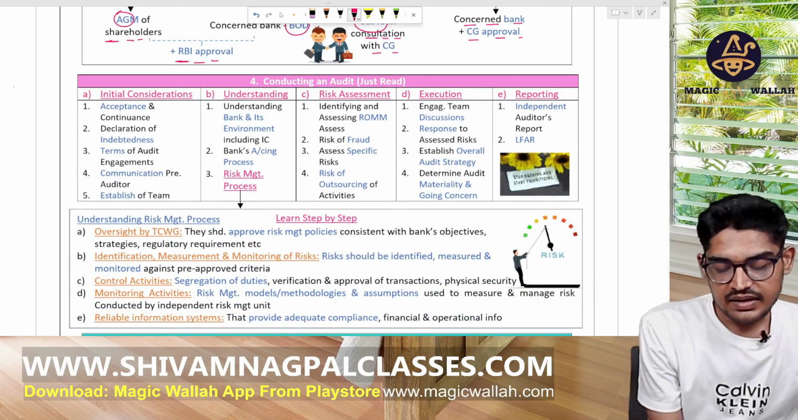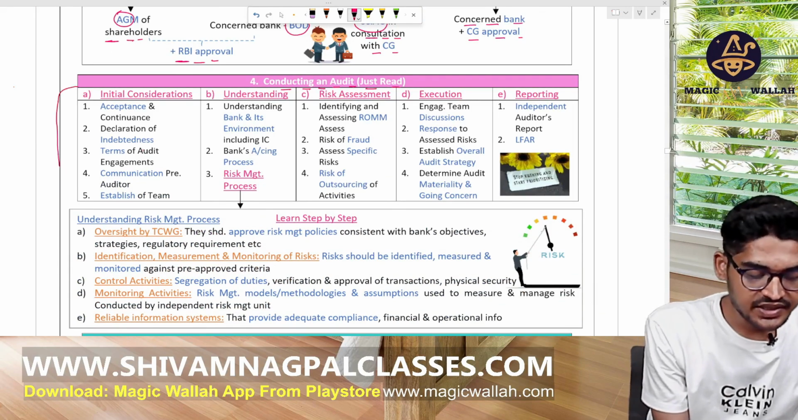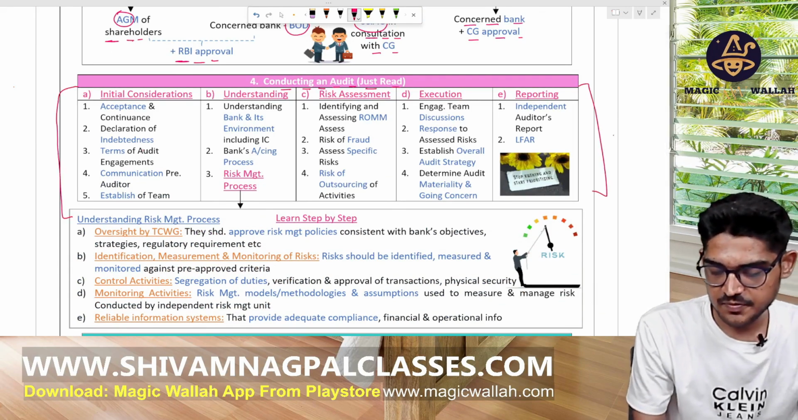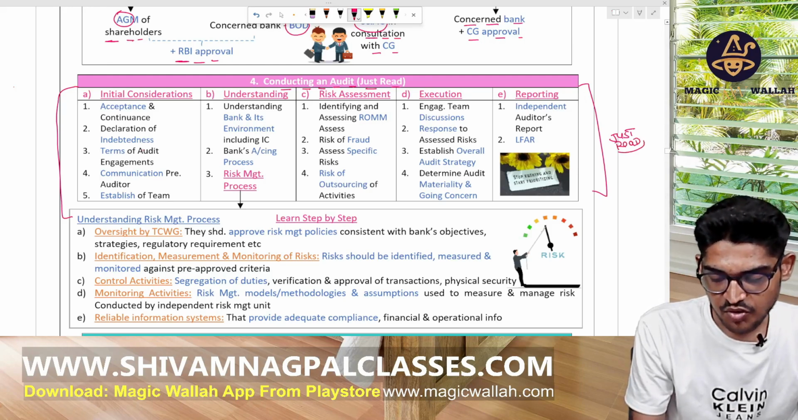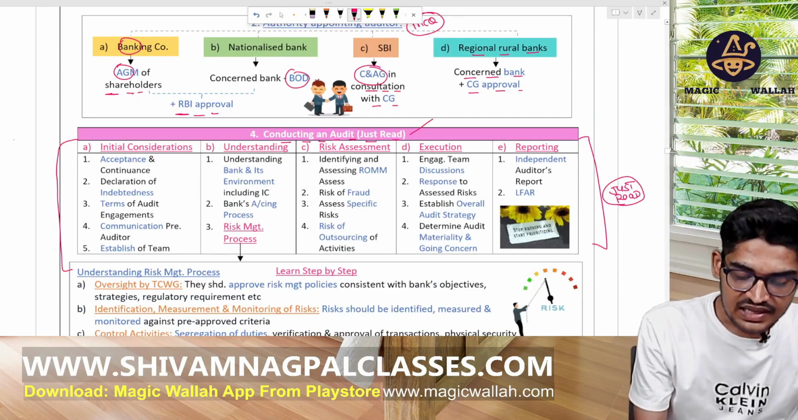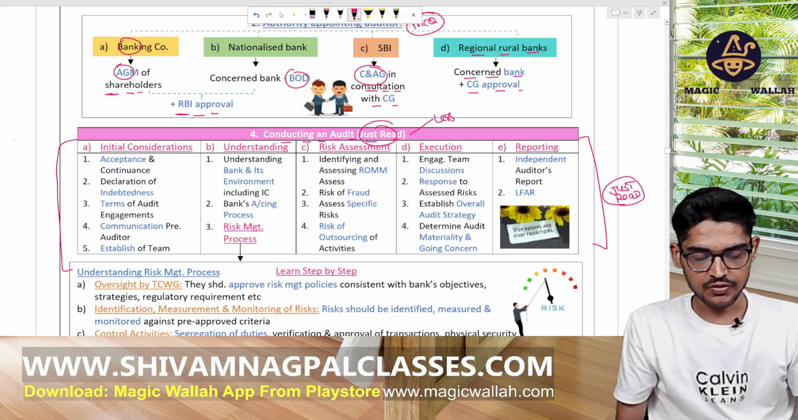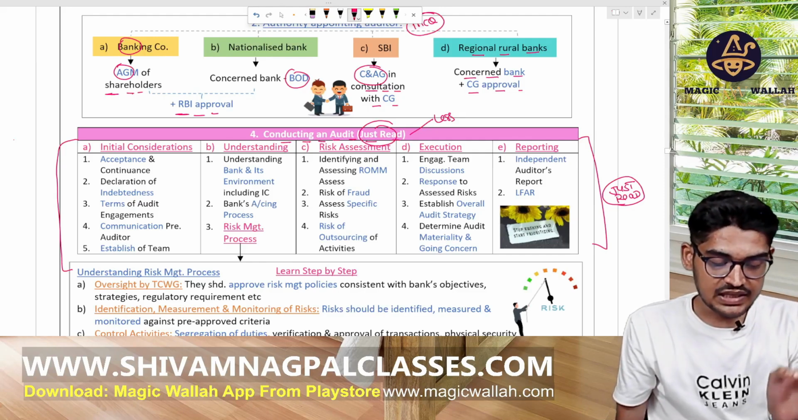Now, conducting an audit. Just read. Also, just read this portion. This portion is not important. We have covered everything in our magic book. Okay, that is a less important topic. We have marked it. Just read this and leave this. Not so important. So, initial consideration.